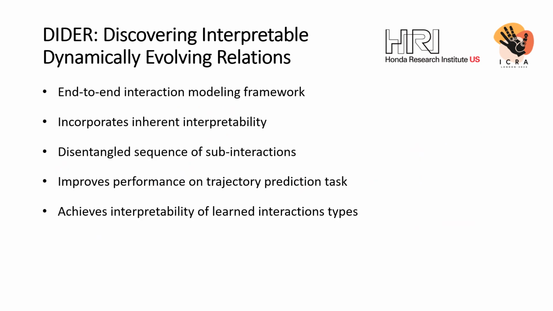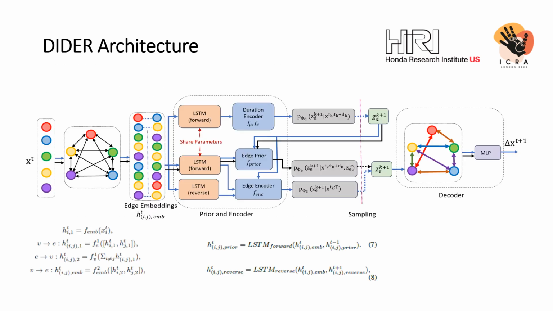Our work DIDER presents an end-to-end interaction modeling framework which incorporates inherent interpretability. This is achieved by disentangling the sequence of interaction predictions into subinteraction prediction and duration estimation. We show that this disentangled representation improves performance on trajectory prediction tasks while also achieving better interpretability of interaction types.